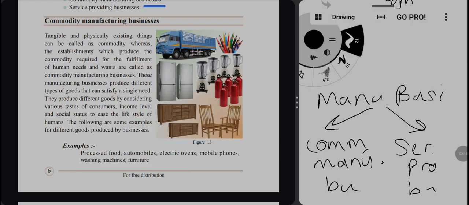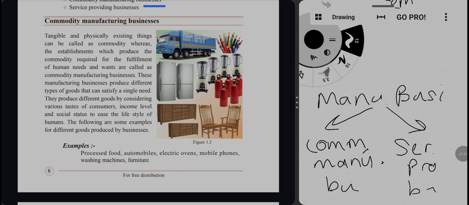These manufacturing businesses produce different types of goods that can satisfy a single need. The main aim of a commodity manufacturing business is to fulfill human needs and wants. Now we will create a clear definition.